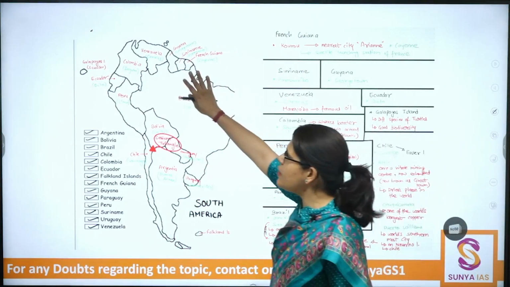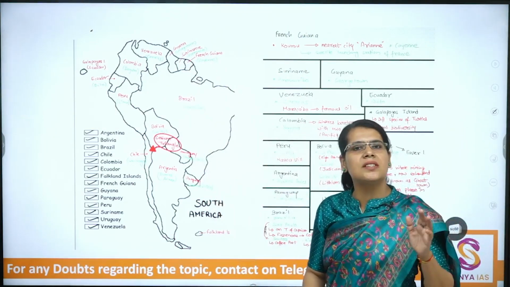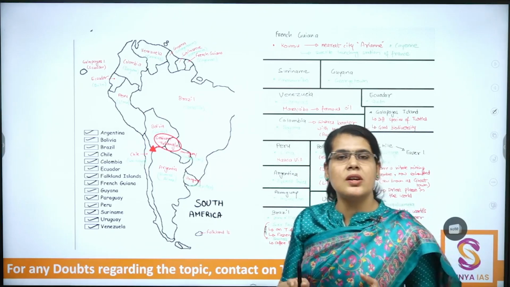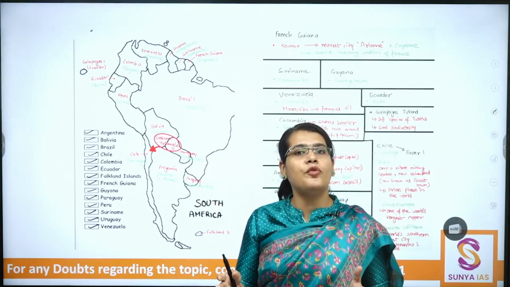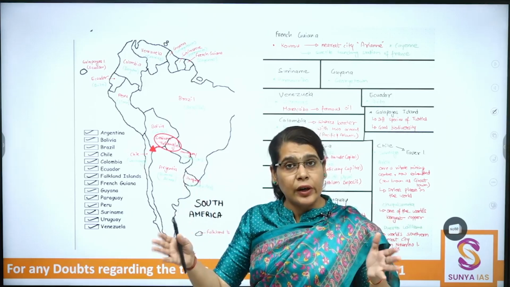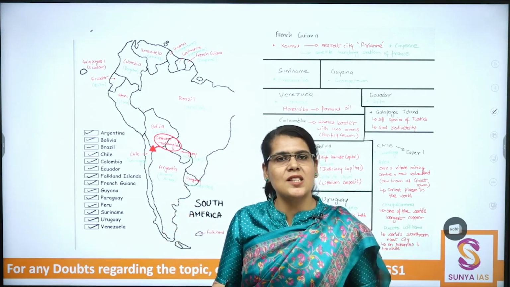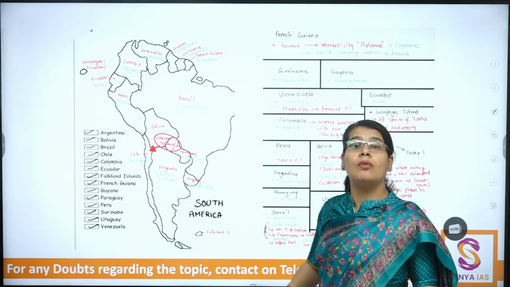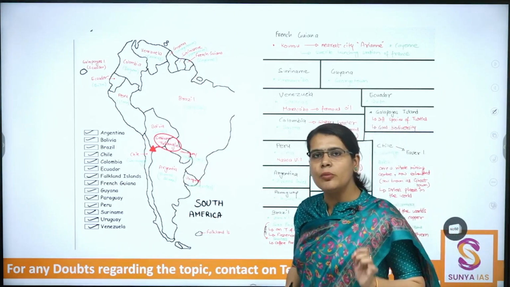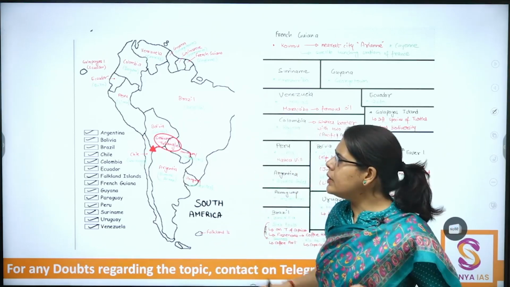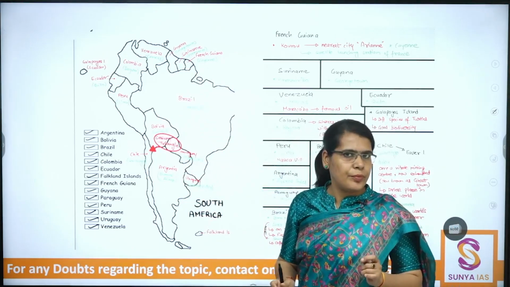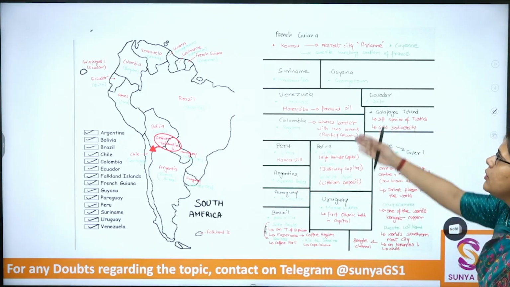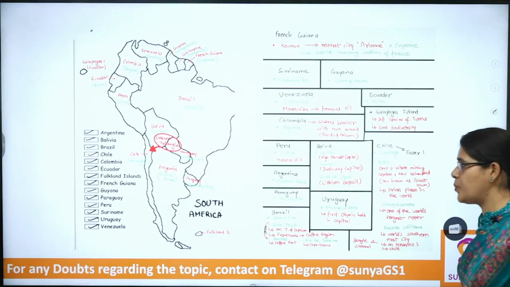Basically we have not started map making, but whenever I'm showcasing certain maps, you can draw small maps, small regional maps, maps at the scale of India, at the scale of pan world maps, etc. It is up to you. As per the discussion in classes, you can draw different types of maps. For example, if we have taken one particular region and you need to memorize certain facts, one way is to draw a political map of that region. The region shown here is South America. Then you can mention the names of countries and some factual aspects.